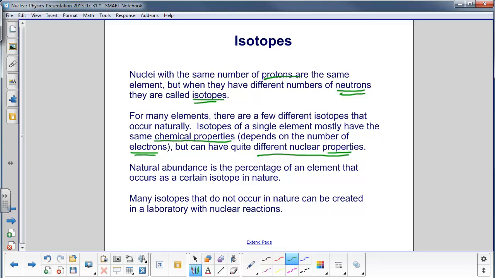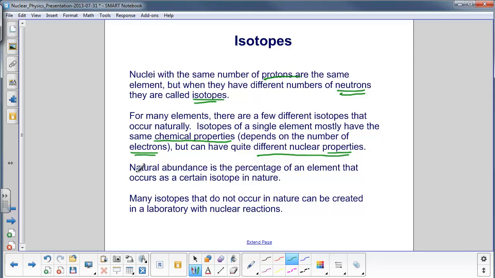For example, one isotope could decay in 1 microsecond. That's the total amount of time that isotope would live. An isotope of the exact same element but a different number of neutrons will never decay. It will stay forever. It will never break down into anything else. But the chemical properties, again, which depend on electrons, will stay the same.